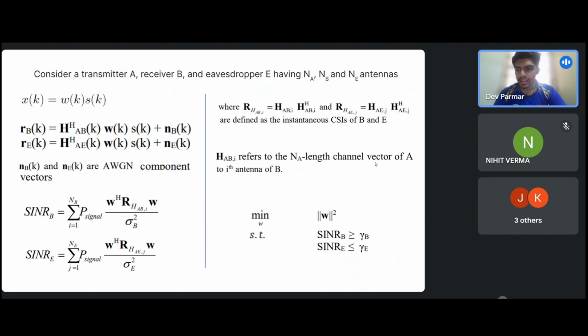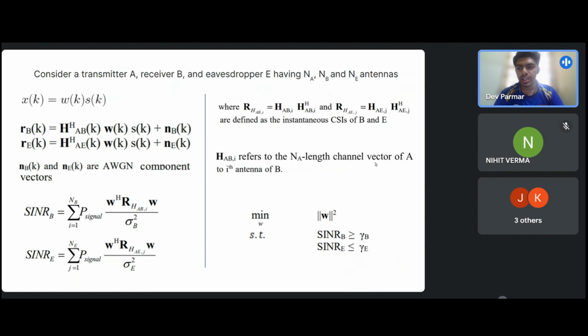Now we define the SINRs, where the CSIs of both are instantaneous CSI of B and E available to A. The notation HABI refers to the NA length channel vector of A to the ith antenna of B, and SINRs are defined for each antenna of the receiver's antenna array.